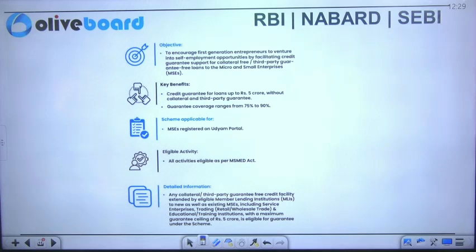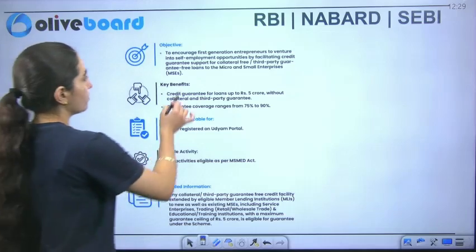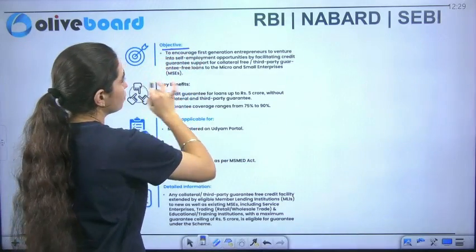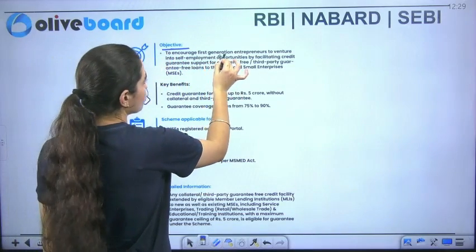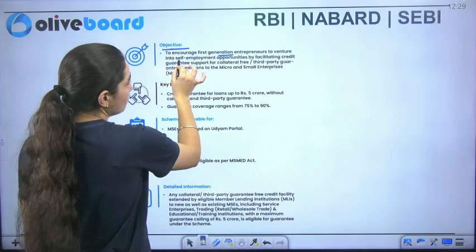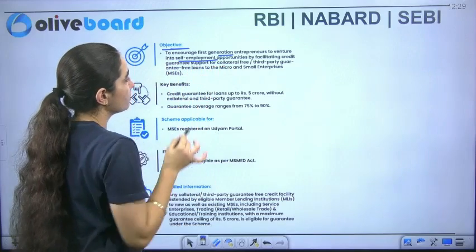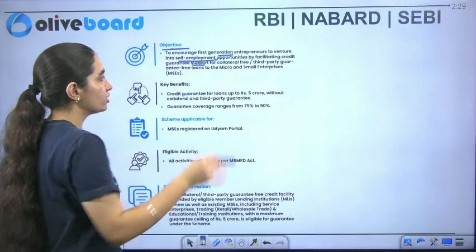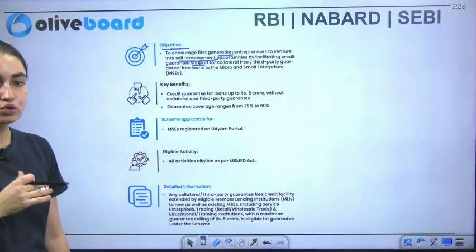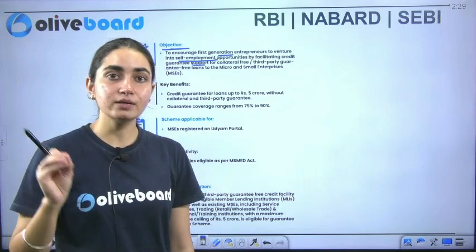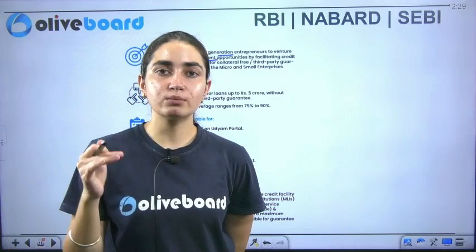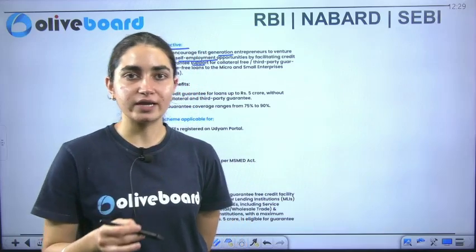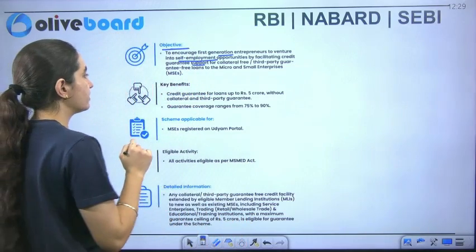Now, if I talk about the broader objective and the key initiatives, how is it going to provide them help? It wants to encourage first generation entrepreneurs to venture into self-employment opportunities by facilitating credit guarantee support for collateral free loans. And we have to ensure that whosoever MSE, not MSME but MSE, is not able to repay the loan, we provide them help. This is the particular facility which is provided.